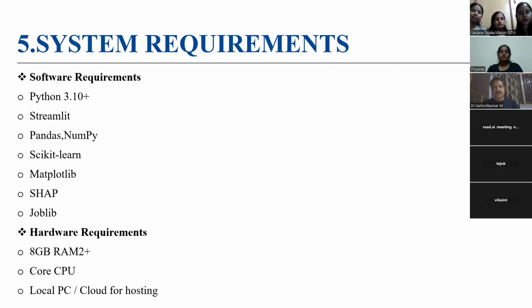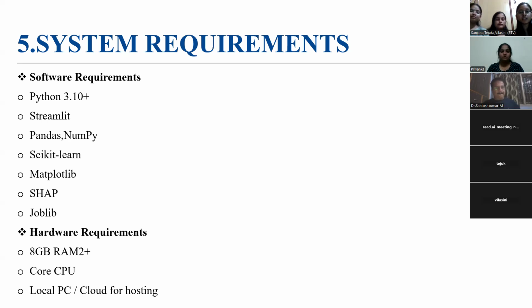Next, the system requirements. The system requirements for implementing the project include both software and hardware components. The software requirements include the main tools and libraries used for development of data processing, model training, and visualization. Firstly, Python 3.10 plus. It is the core programming language which is used for building the models.